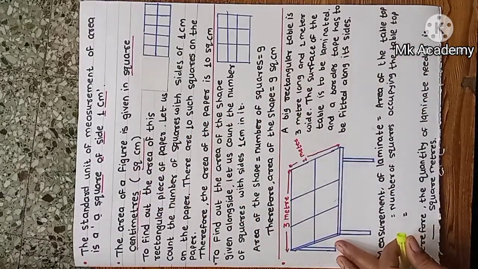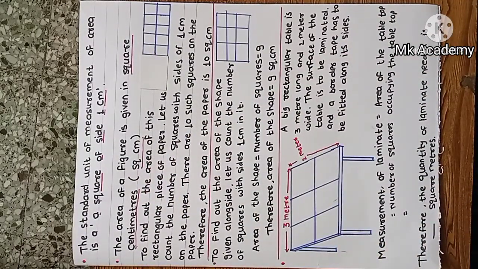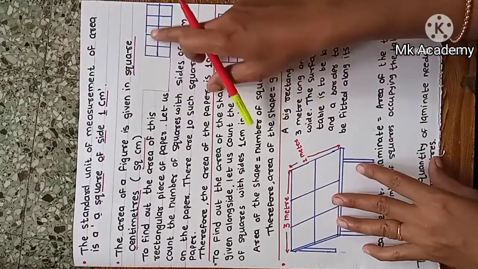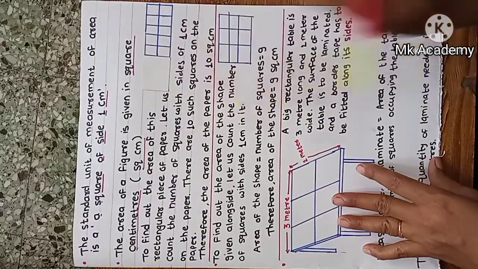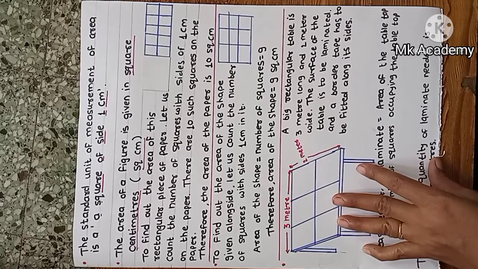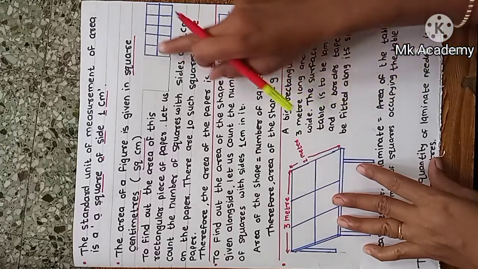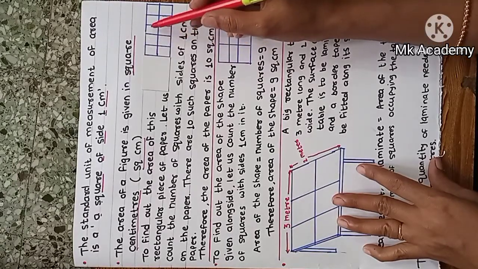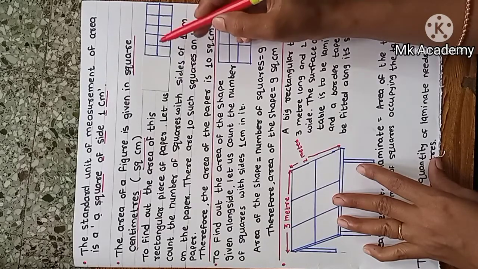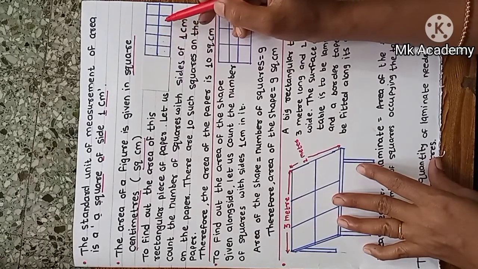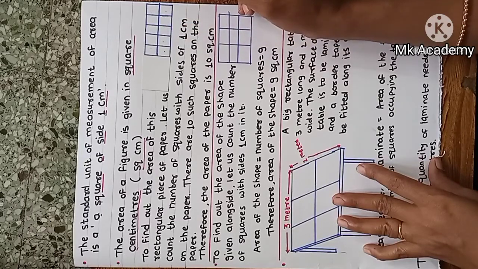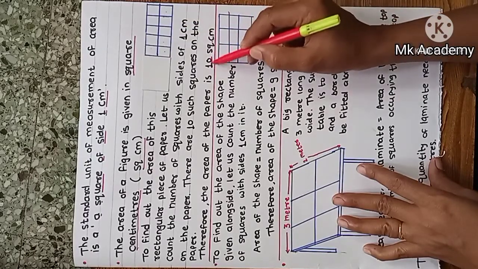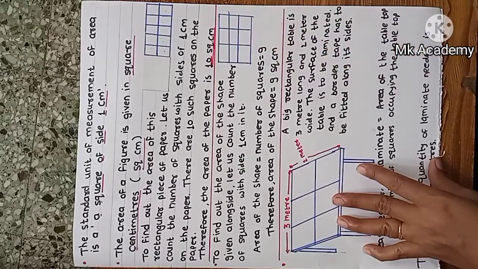To find out the area of this rectangular piece of paper, let's count the number of squares with side of 1 centimeter on the paper. Let's count. 1, 2, 3, 4, 5, 6, 7, 8, 9, 10. 10 squares. Means the area of the paper is 10 square centimeter.